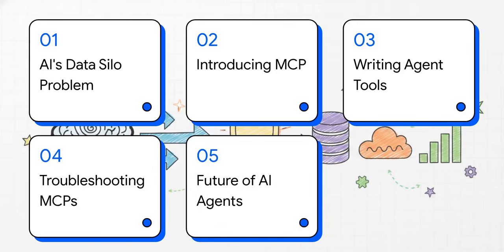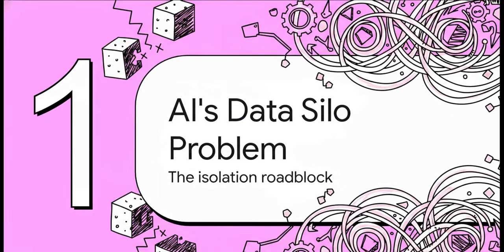Here's our roadmap. We'll start with AI's data silo problem. Then we'll be introducing Model Context Protocol. After that, we'll dive into writing effective agent tools, debugging and troubleshooting MCPs for when things inevitably break, and wrap up with the future of AI agents. Okay, let's dive into this.